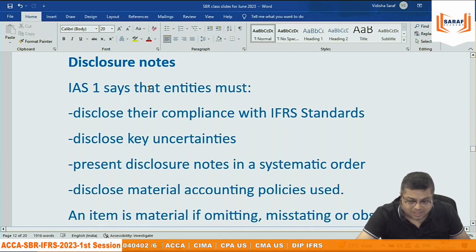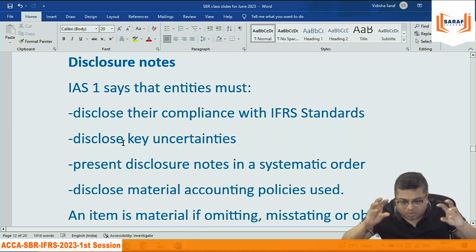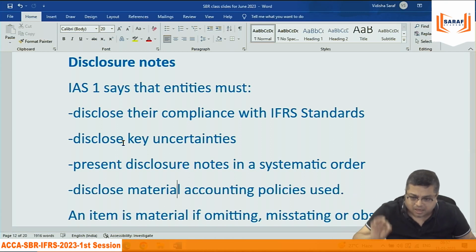So IAS 1 says that International Accounting Standard 1. For this there is no IFRS. Disclosure with the compliance with the IFRS. You have to write, if you are saying that I have prepared my financial statement IFRS compliant, आपको ये लिखना होगा notes to accounts में, the financials of the company have been prepared by following international accounting standards, by following IFRS.